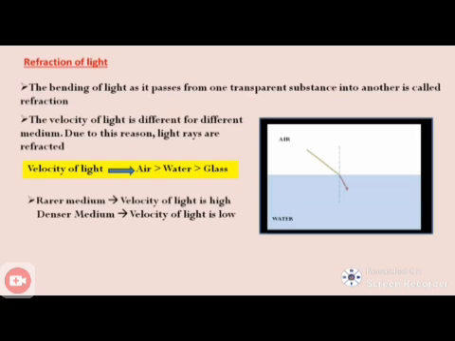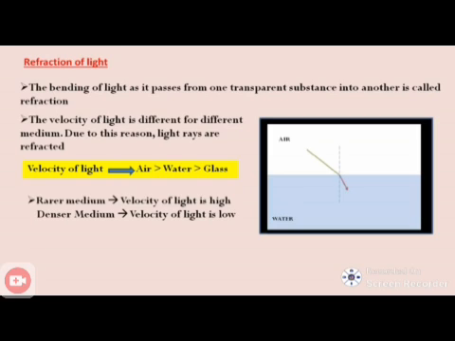Once again I repeat, what is the definition? The bending of light as it passes from one transparent substance to another is called refraction. In air medium and water medium, the pencil in the air is straight, but in the water it is slightly bent. The velocity of light is different for different media. What is the reason? The difference in velocity of light. Velocity of light is maximum in air, then water, and the least in glass medium.